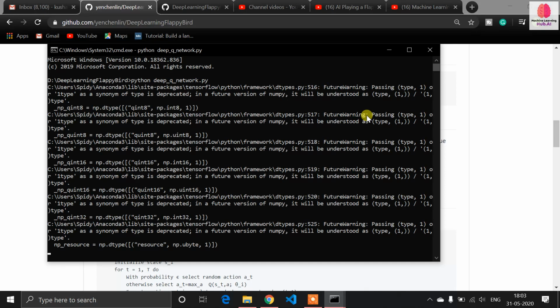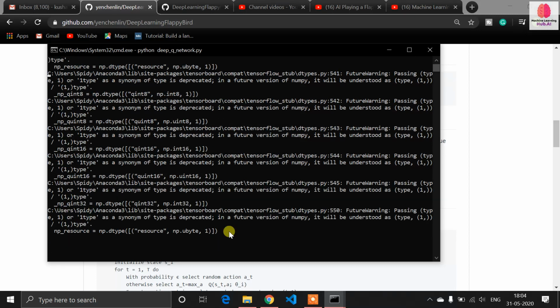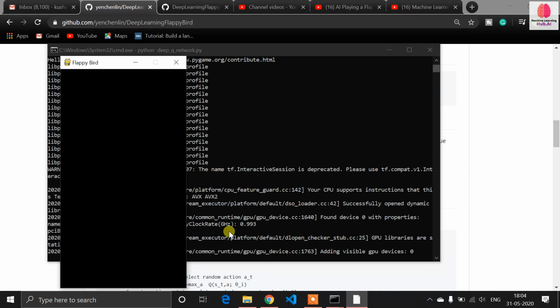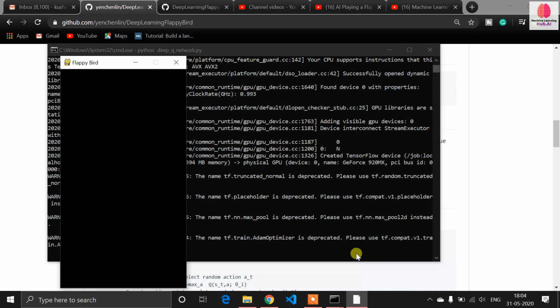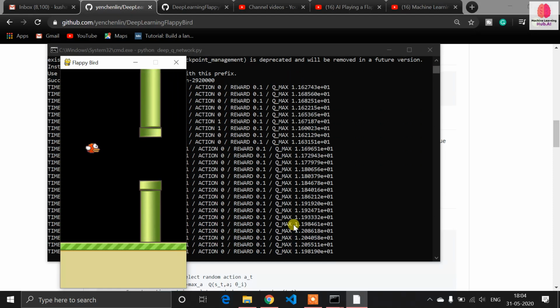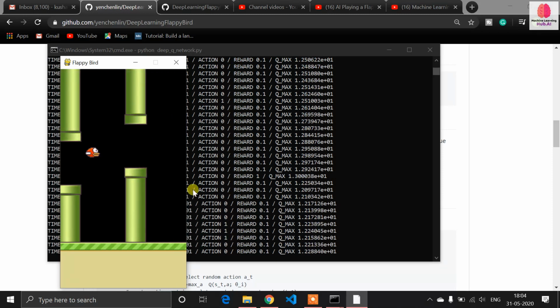I'm using TensorFlow 1.14.0 and I'm playing this game using my GPU. You can do this on the CPU also. On the CPU it's somewhat laggy, but on the GPU it's running perfectly. So let's wait for the result. You can see the game is loaded. Now it calculates disaster and reward. You can see all the things.